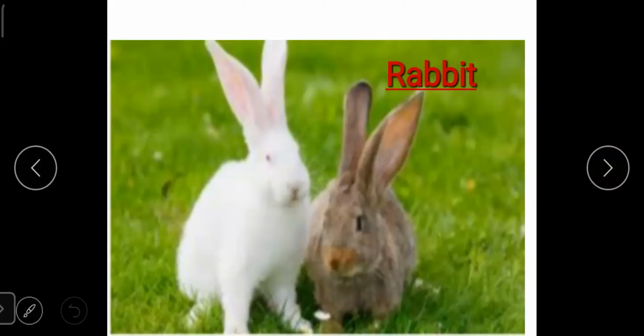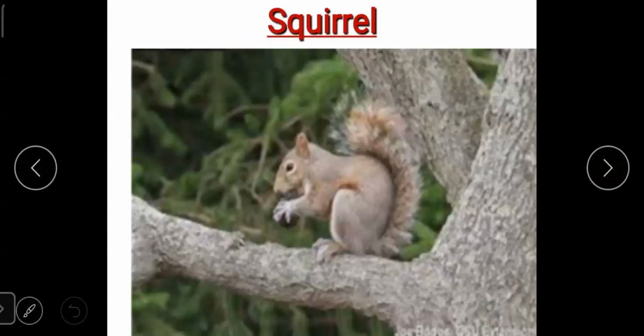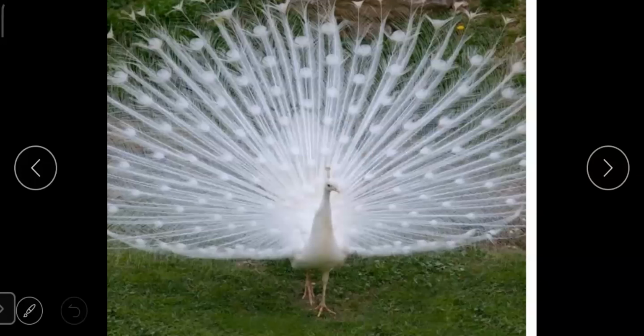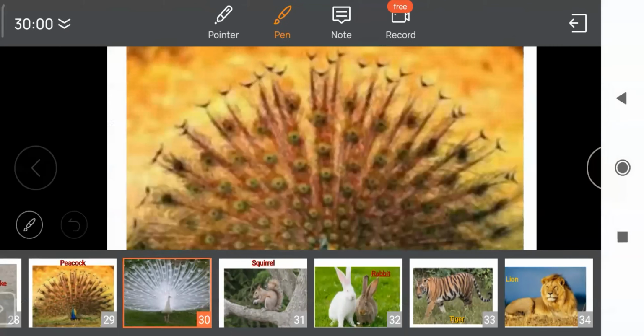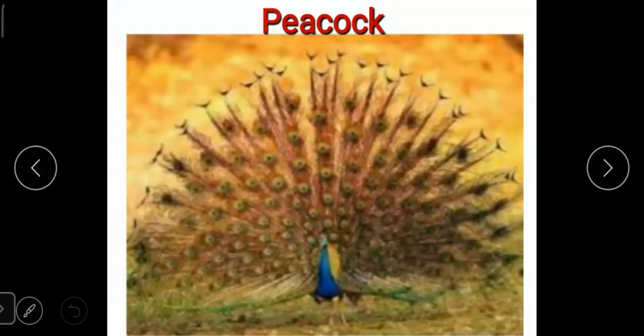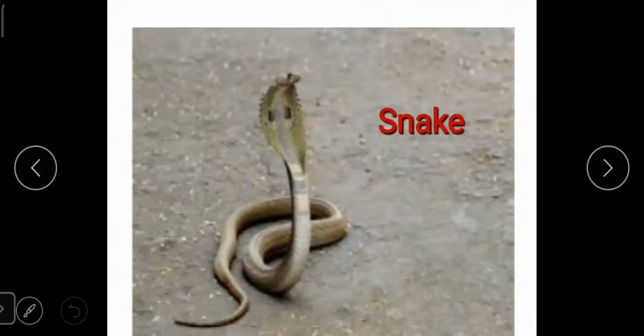Rabbit, rabbit. Squirrel, squirrel. Peacock, peacock. Snake, snake.